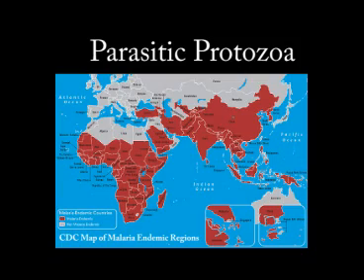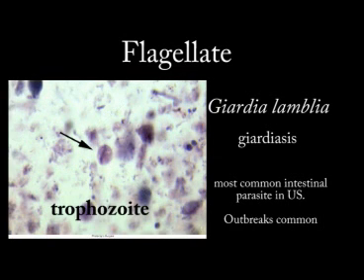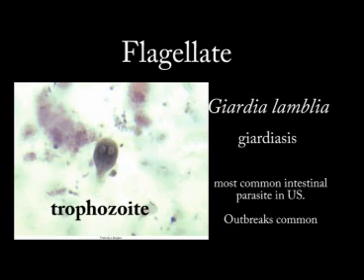Parasitic protozoa and disease. The first protozoa to be discussed is Giardia lamblia. Giardia lamblia causes a condition known as giardiasis. This is a gastrointestinal disease caused by the parasite. Giardia exists in both cyst and trophozoite form. The cyst form is infective and the trophozoite is responsible for the signs and symptoms of giardiasis.